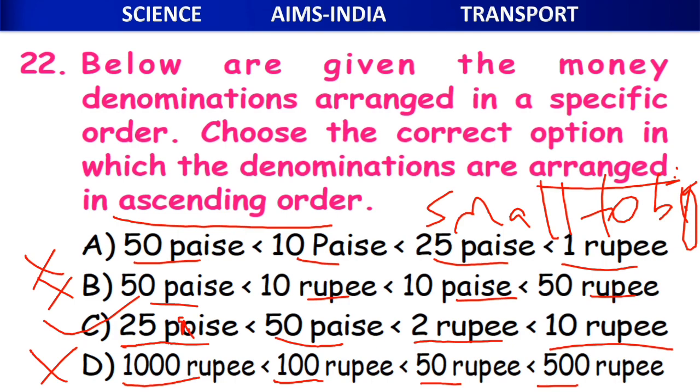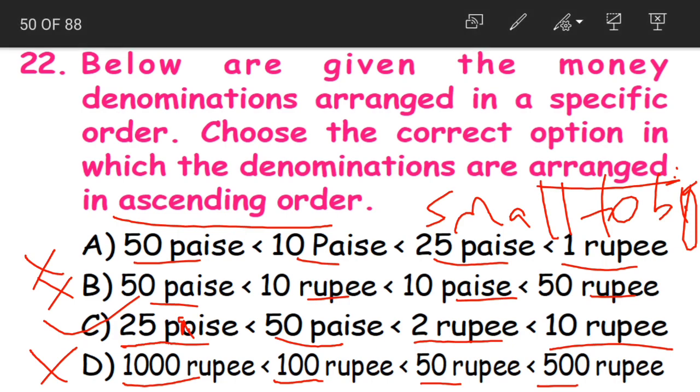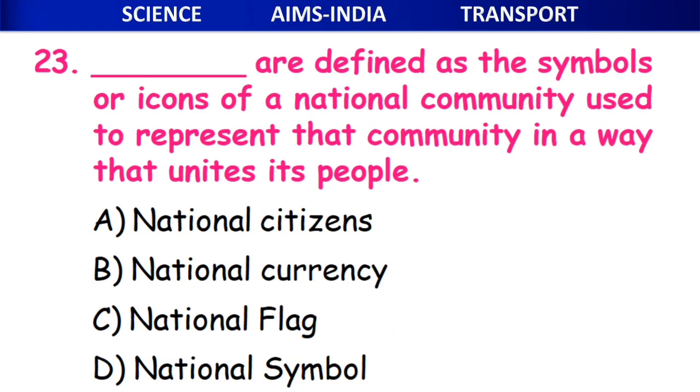This symbol is the less than symbol. 25 paise is less than 50 paise. Then 50 paise is less than 2 rupee. Then 2 rupees is less than 10 rupees. Clear? Understood? Yes, now the 23rd question.